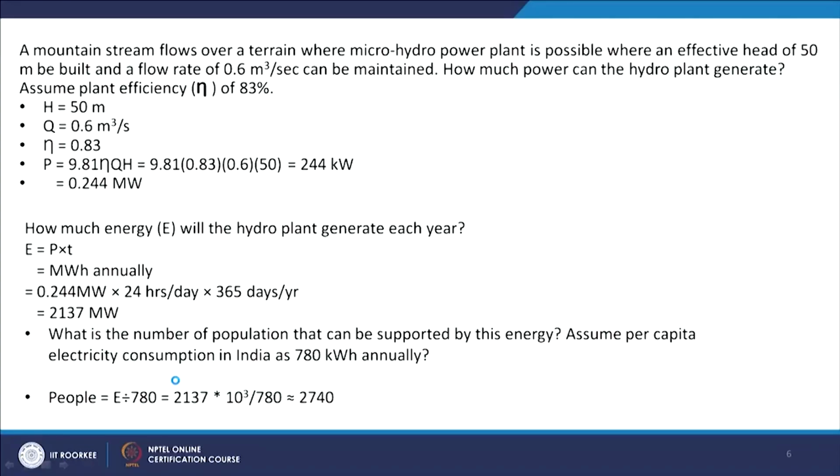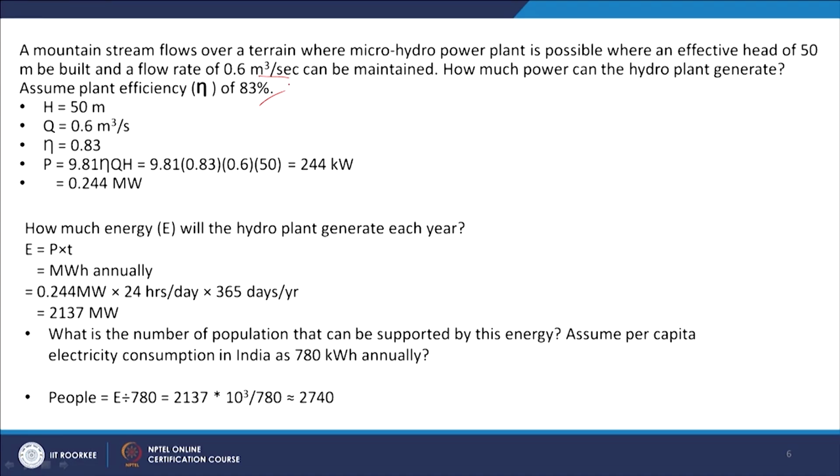Now, we will see one problem statement. Say a mountain stream flows over a terrain where a micro hydropower plant is possible, where an effective head of 50 meter can be built and a flow rate of 0.6 meter cube per second can be maintained. How much power can the hydro plant generate? So, this is the question. Assume plant efficiency is 83%.